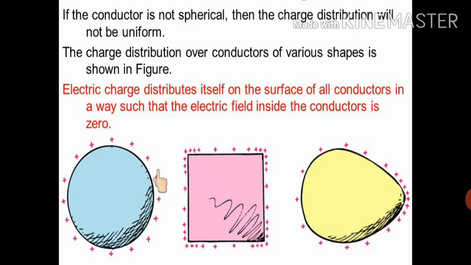But one thing is common in these three conductors, and what is that? Being conductors in nature, the electric field inside them will be zero, whatever their shape. That's what is written over here: electric charge distributes itself on the surface of all conductors in such a way that the electric field inside the conductor is zero. That is the common thing between all these three, because they all are conductors. Though they have different shapes and the charge distribution on their surface will be different, inside them electric field will be zero.